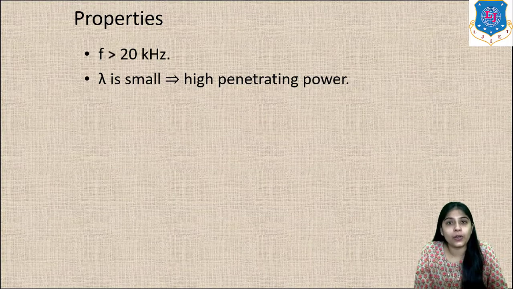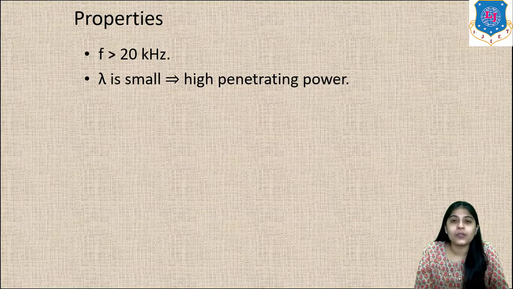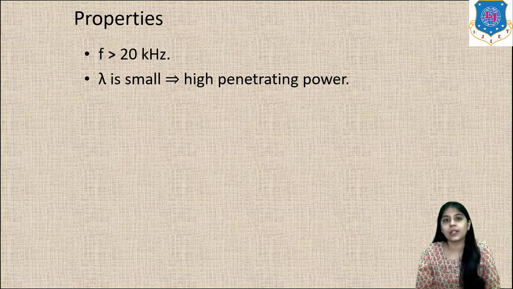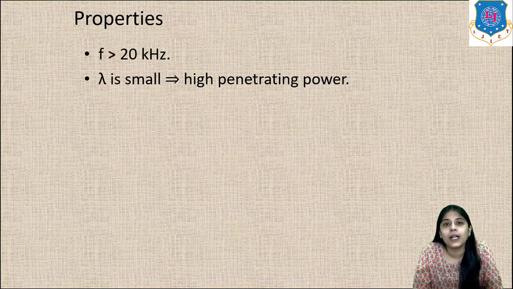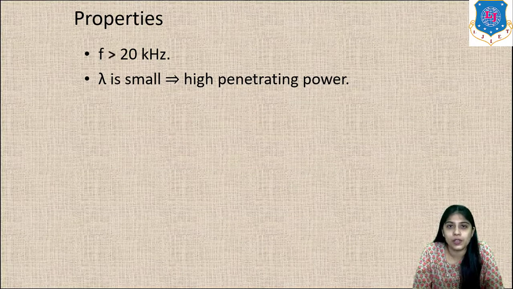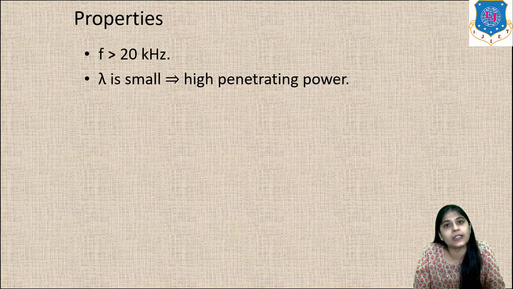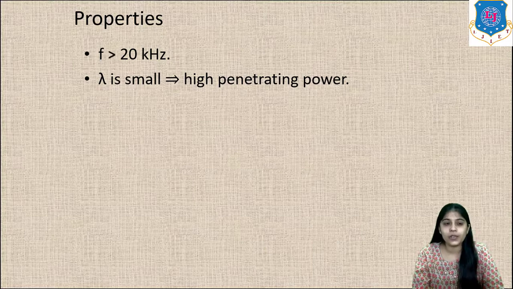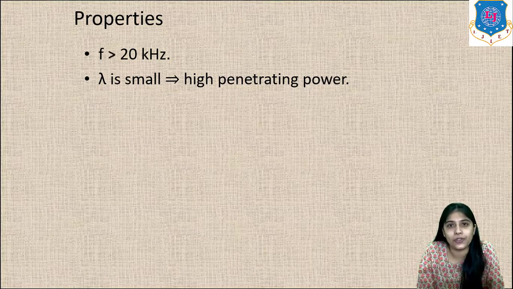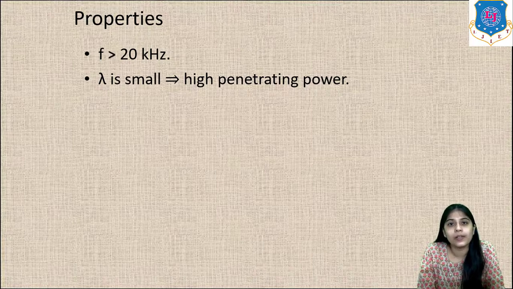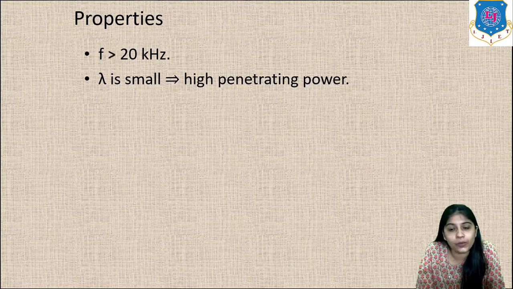Why? Because the frequency is higher, and we know there is an inverse relation between frequency and wavelength: f is inversely proportional to lambda. So if the frequency is high, the wavelength will be smaller. That is why ultrasound has high penetration power.